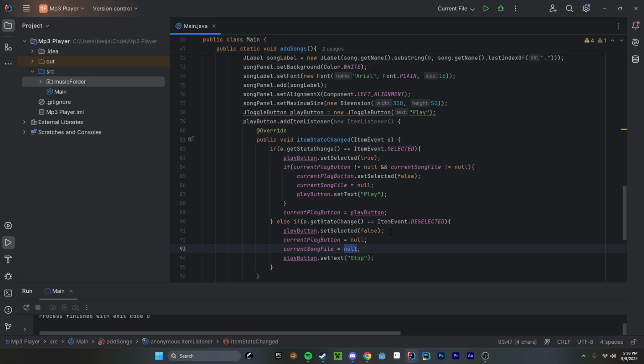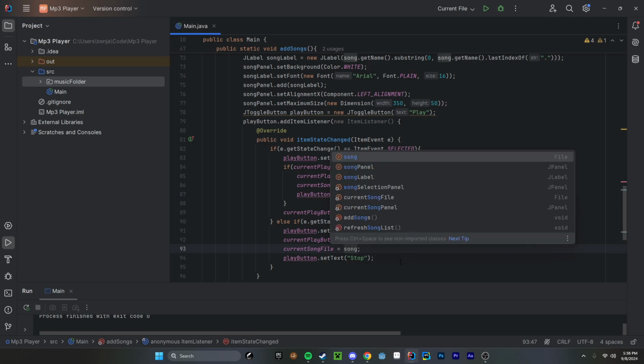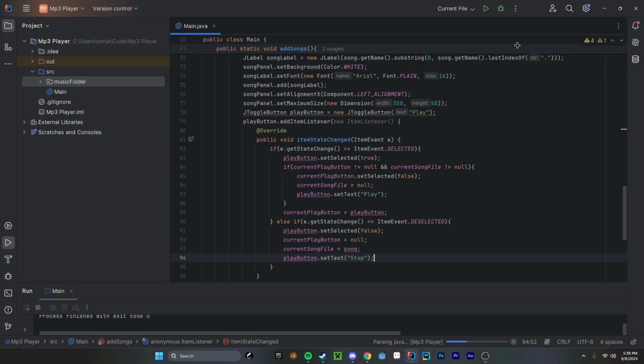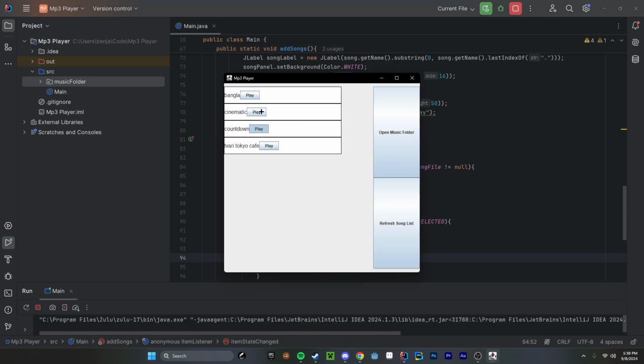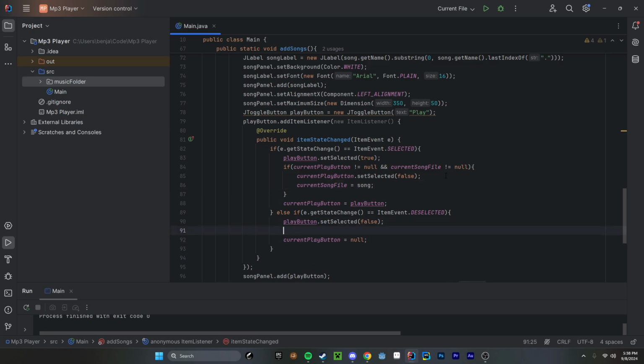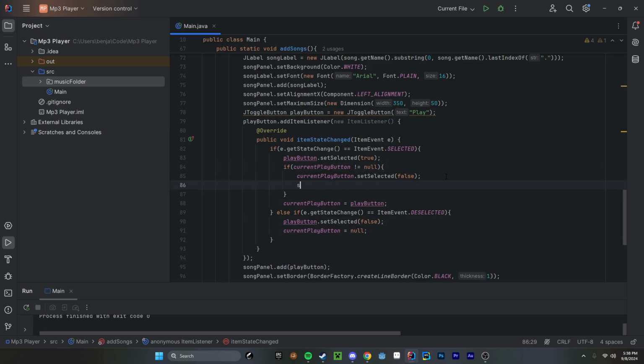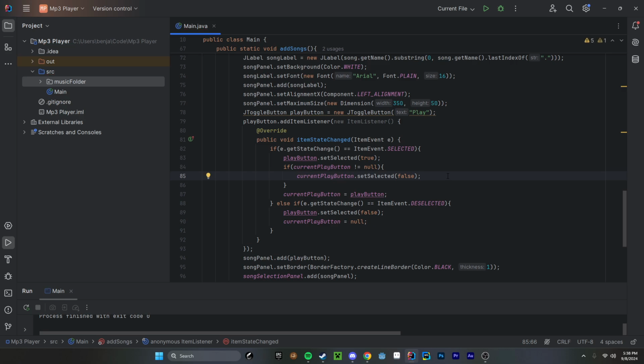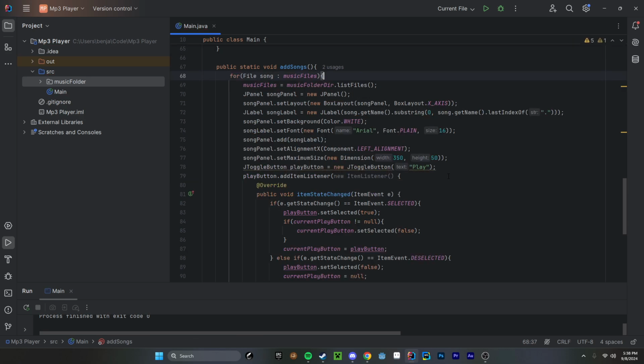So current song file equals song. Let's see. Okay, so let's see what we had before, and let's go off of that. I had these mixed up. Okay, I believe this is what we had before.